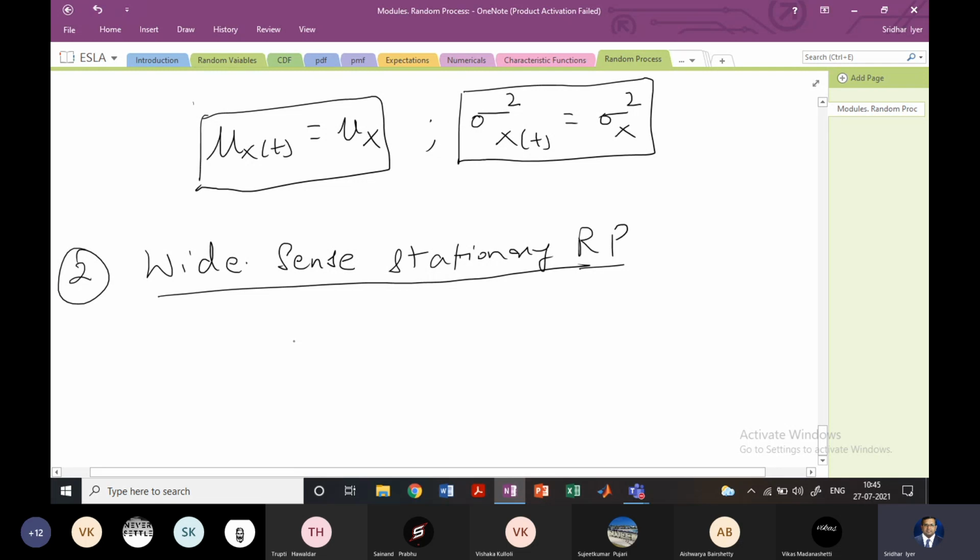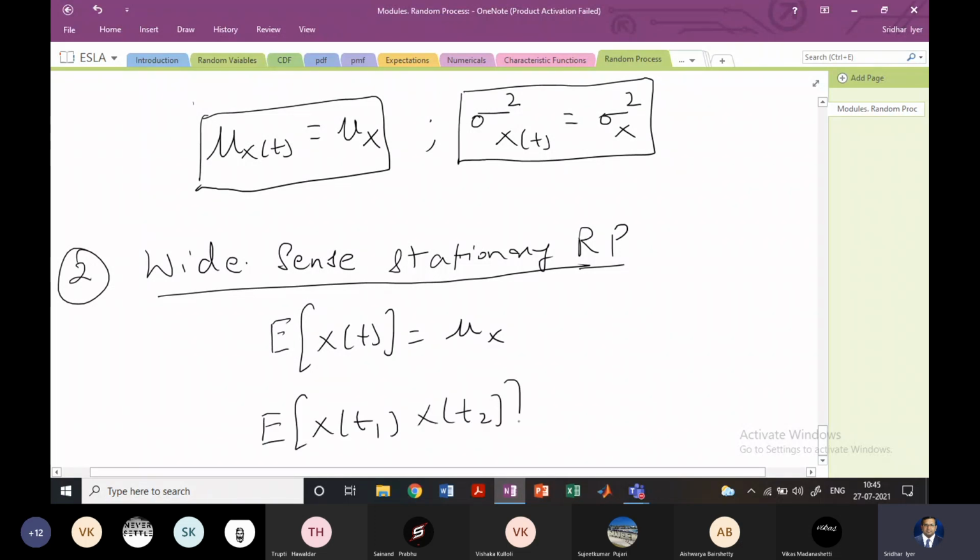But what happens with the wide sense stationary random process is it states 2 expectations. The first is E[x(t)] is mu_X, and E[x(t1) x(t2)].